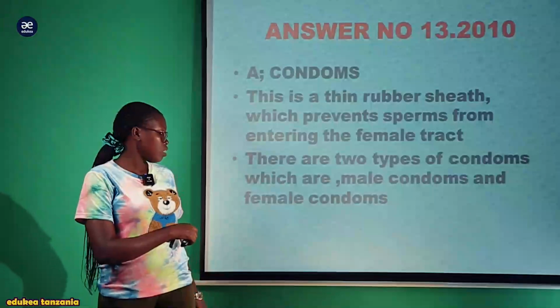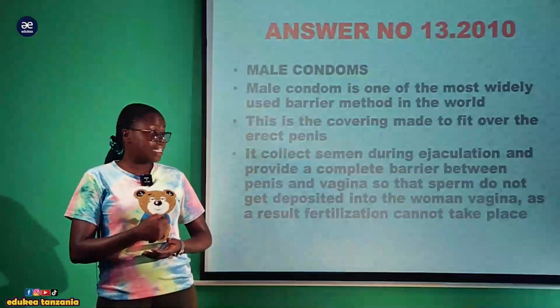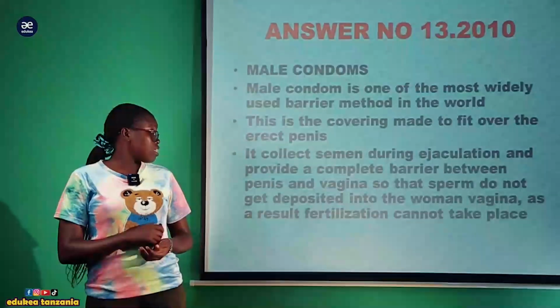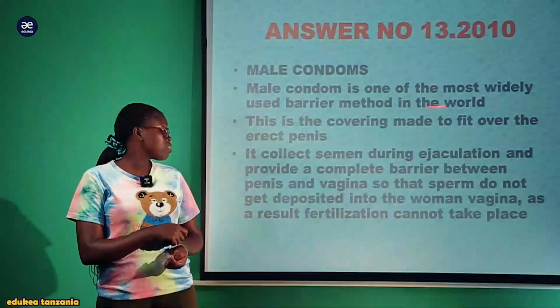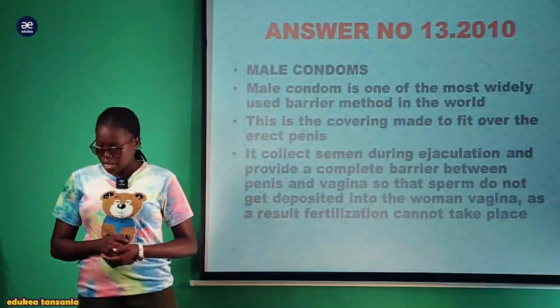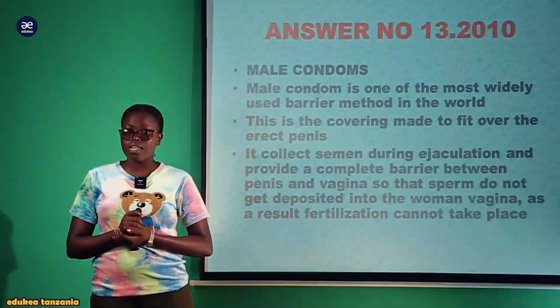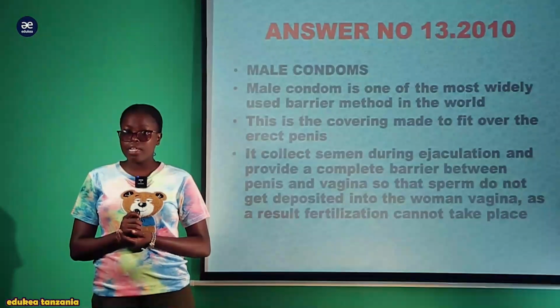There are two types of condoms, which are male and female condoms. Starting with the male condom, it is one of the most widely used barrier methods in the world. It is very common and familiar to you, one of the very common methods used in family planning.